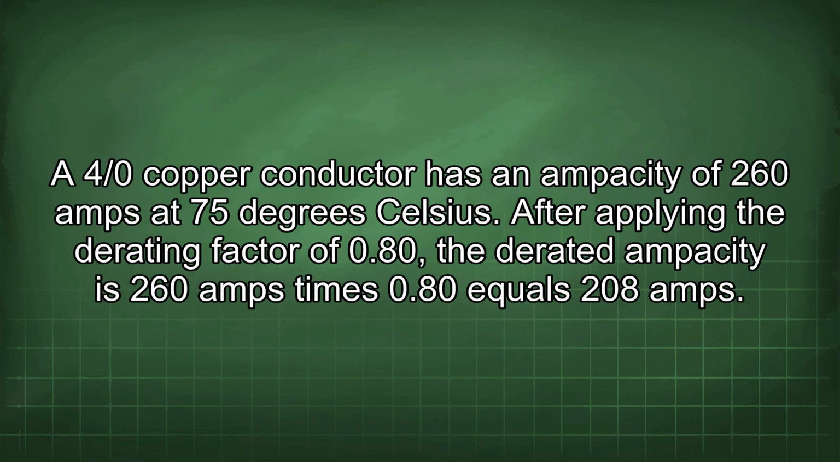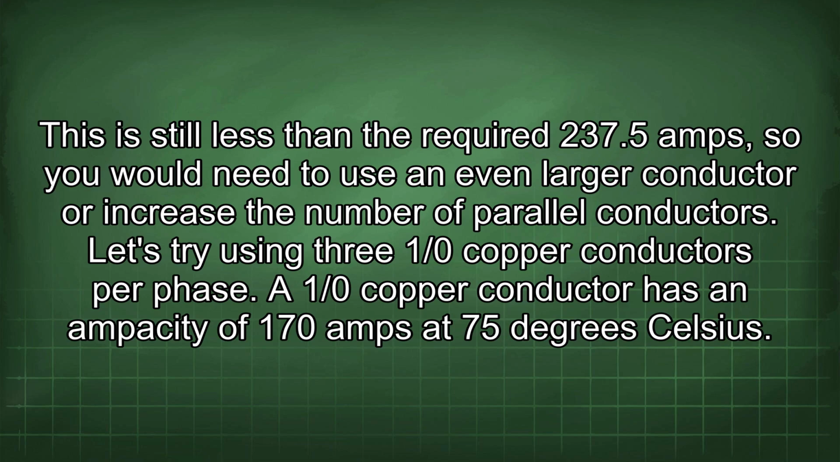A 4/0 copper conductor has an ampacity of 260 amps at 75 degrees Celsius. After applying the derating factor of 0.80, the derated ampacity is 260 amps times 0.80 equals 208 amps. This is still less than the required 237.5 amps, so you would need to use an even larger conductor or increase the number of parallel conductors.